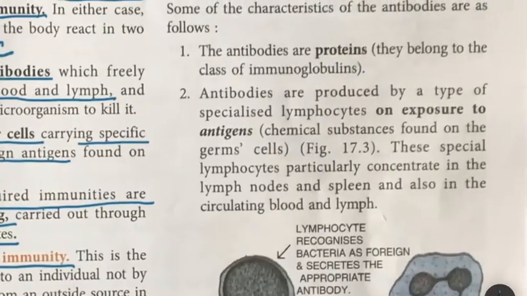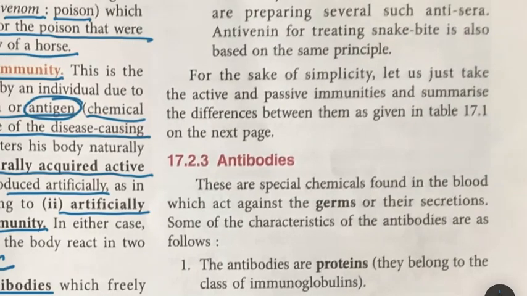Now, Haffkine's Institute in Bombay and another institute at Kasauli are preparing such anti-sera. So antivenin for treating snake bite is also based on the same principle. That is, the venom of a snake is introduced into the blood of a horse. The horse is a very strong animal, so it will not die because of the venom of the snake. It will produce antitoxins to act against the venom of the snake, antivenin. So that serum is taken out, and then it is injected into a person who is bitten by the snake.